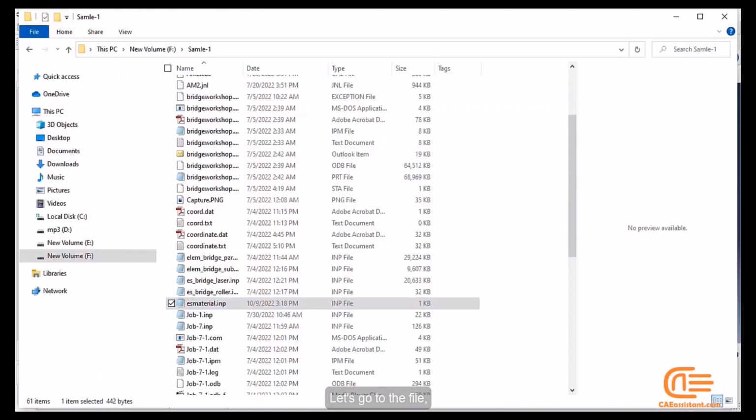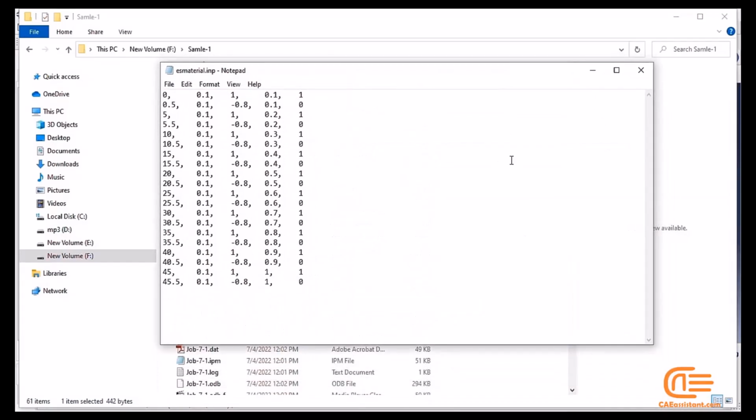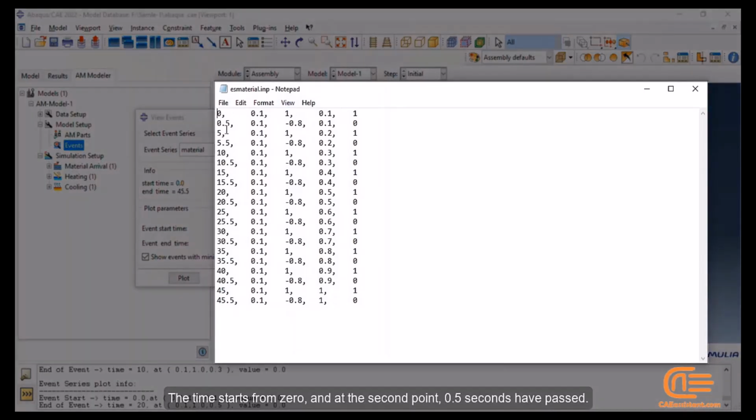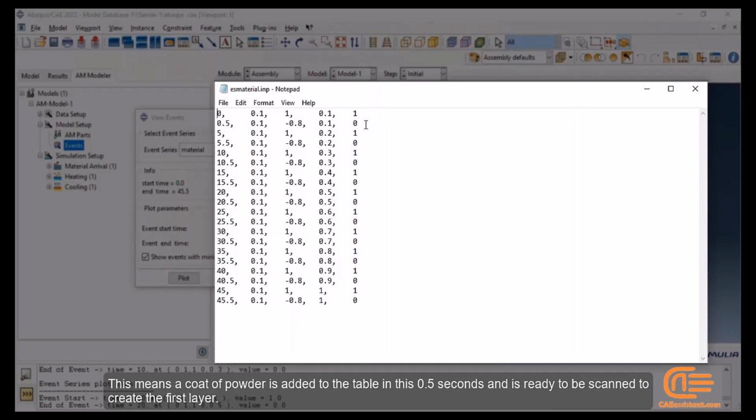Let's go to the file. The time starts from 0, and at the second point, 0.5 seconds have passed. At the beginning, the roller is on and will turn off after 0.5 seconds. This means a coat of powder is added to the table in this 0.5 seconds and is ready to be scanned to create the first layer. Then the roller will turn off, and after that the coat of powder will be scanned to create the layer, and after that the cooling process will be applied.